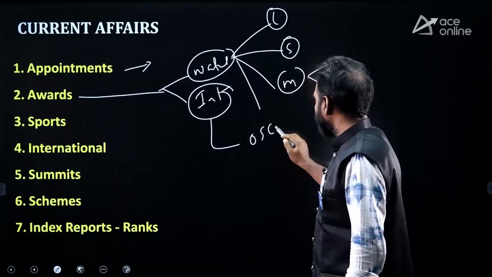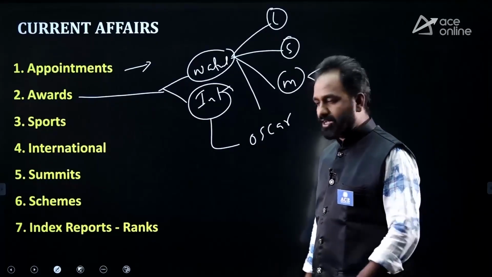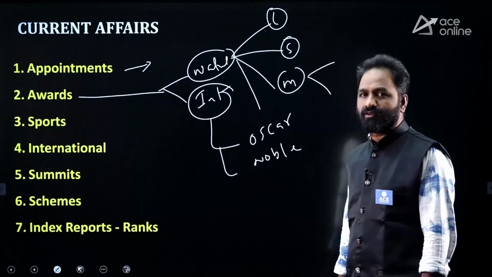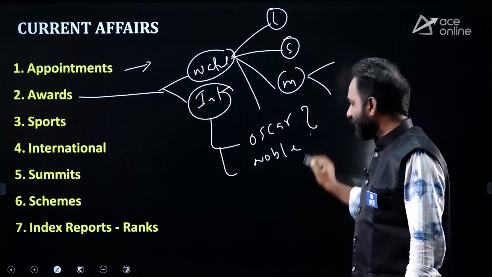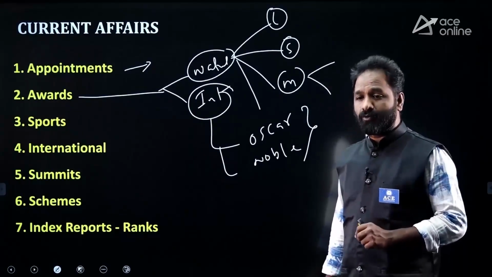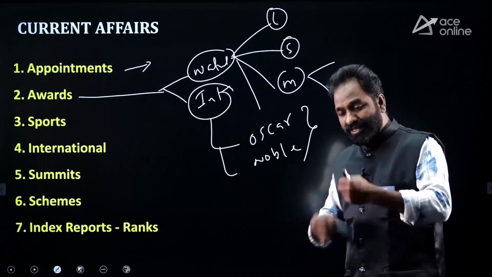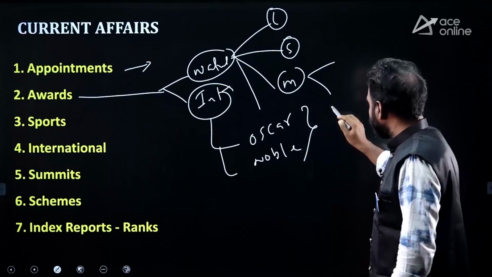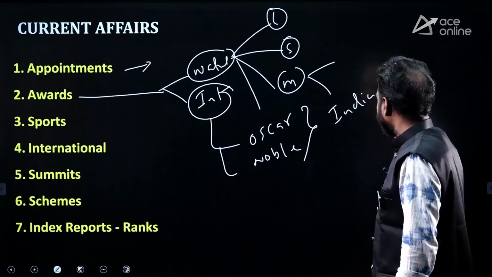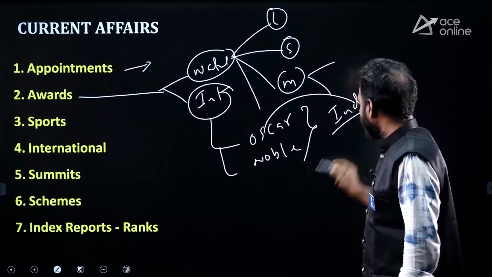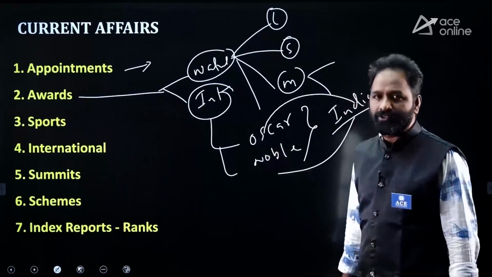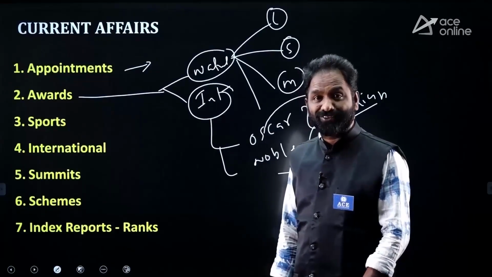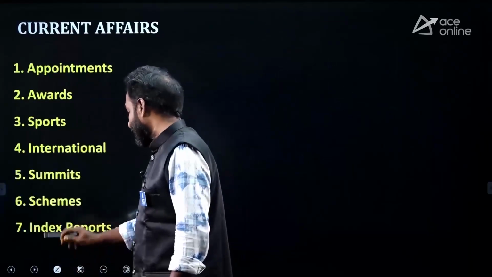International level awards are also there. For example, repeated questions on the Nobel Prize and Oscar awards. Definitely they are going to ask questions on Oscar awards and the Nobel Prize. Who got the Nobel Prize, in which category, and for which discovery or invention, you have to remember. Also the history of Indians in the Oscar awards and the Nobel Prize. Abel Prize, Man Booker Prize, World Food Prize, like that many prizes are there.